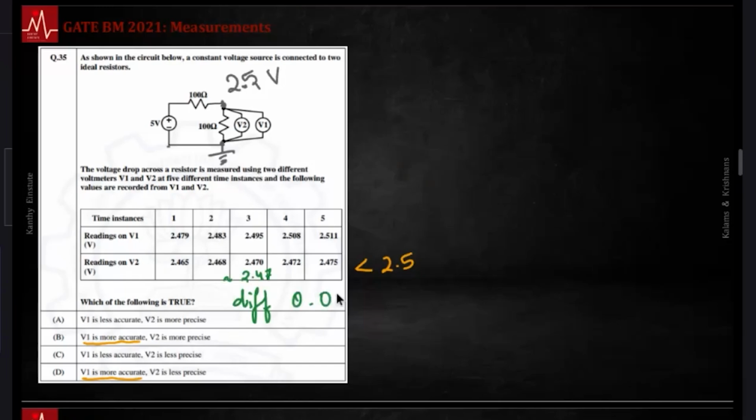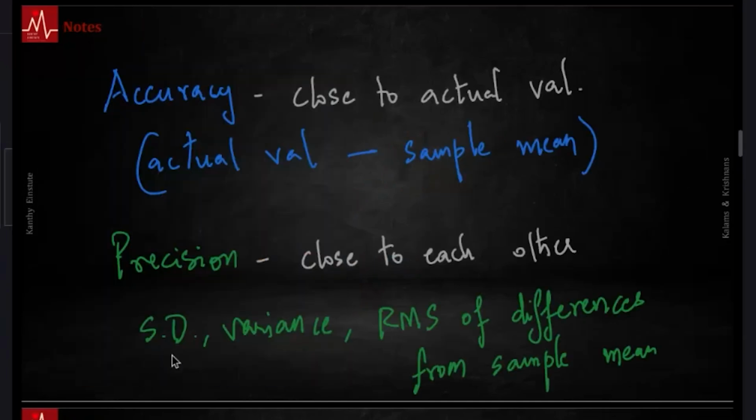The differences here are of the order of 0.01, right? 2.5 plus 0.01 would be 2.511. 2.5 minus 0.01 will be 2.4948 and all that, right? And quickly see, this is more precise. Comparing these two numbers, again, I have to write the mean here. For the first set, the mean is roughly 2.5. V2 is more precise. They are all close to each other. You can again stare at that and say it, or if you want to be really safe, you can actually find the standard deviation on that.